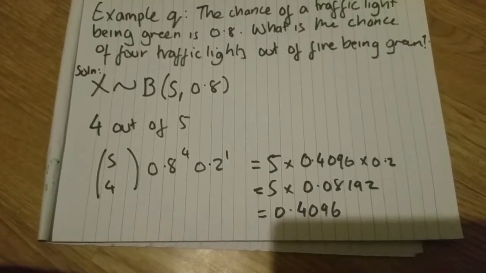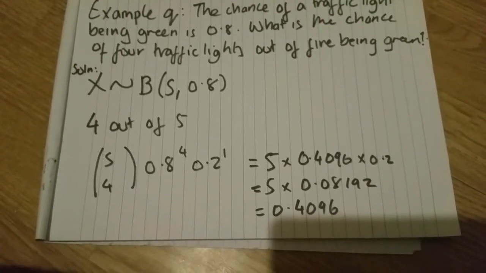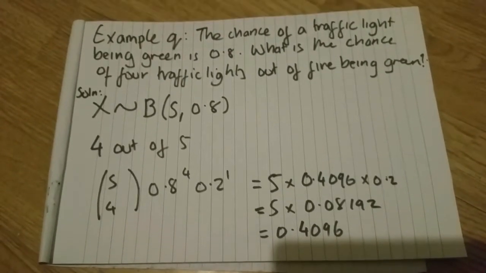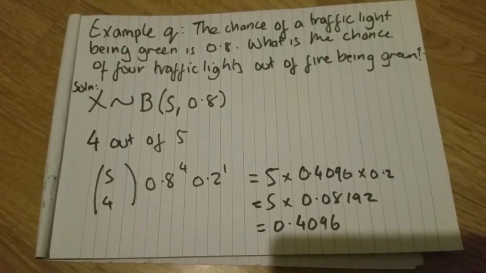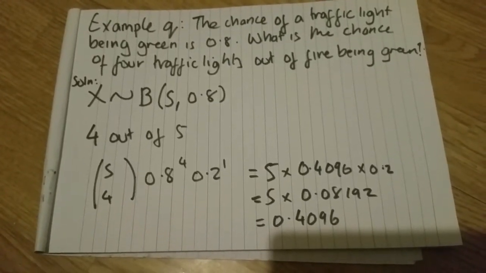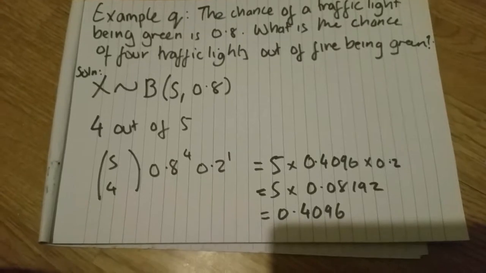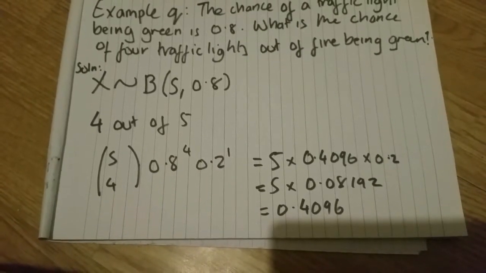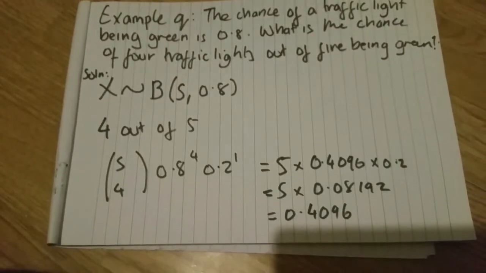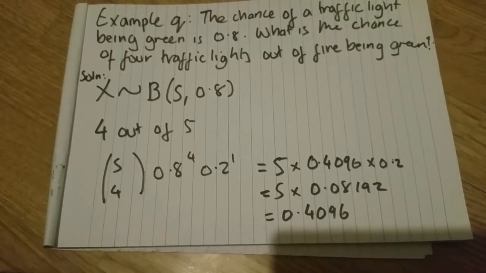So, we start by writing it out as a binomial. X is binomial with 5 trials and probability 0.8. We want 4 out of 5. So we put in our bracket on the left-hand side, 5 choose 4, and that is literally the binomial 5 choose 4, nothing exciting there.